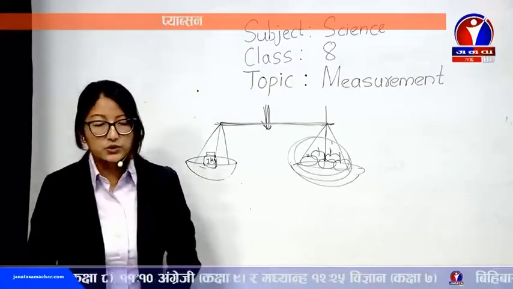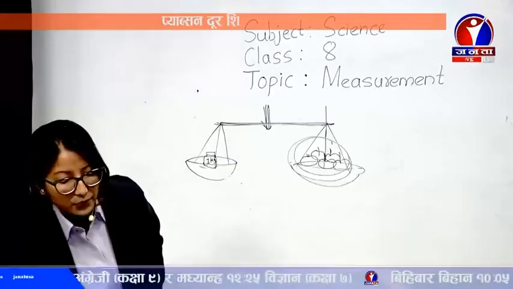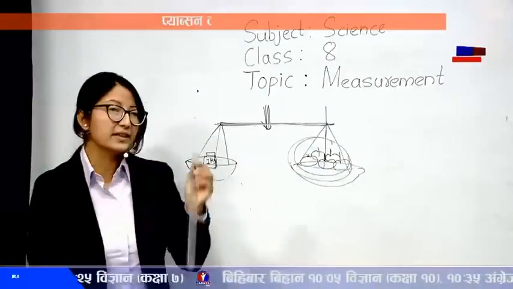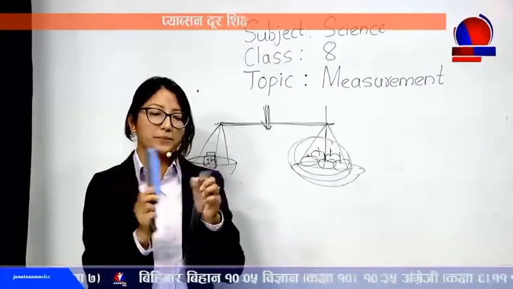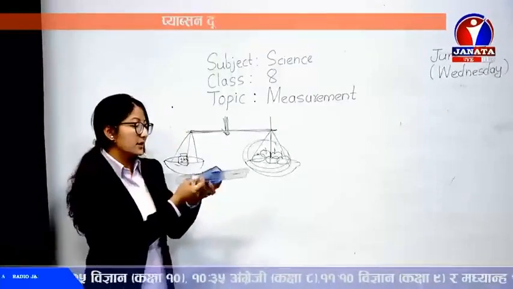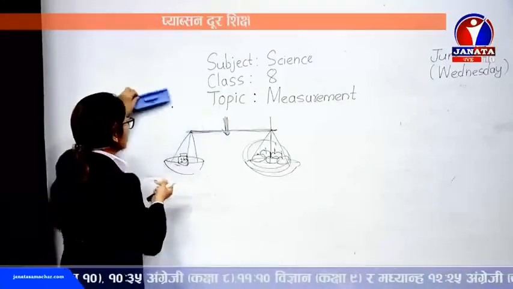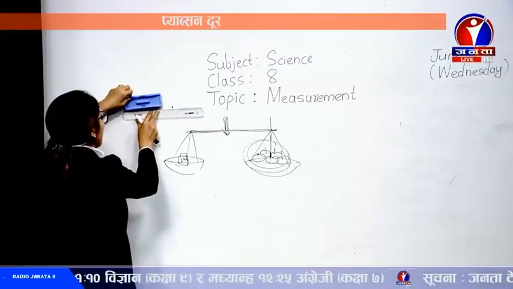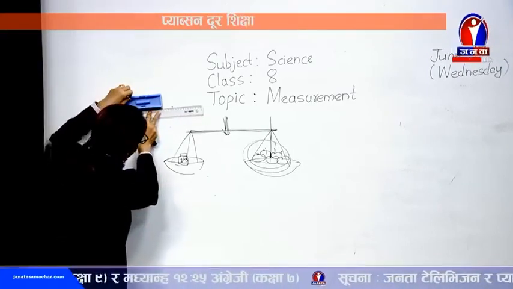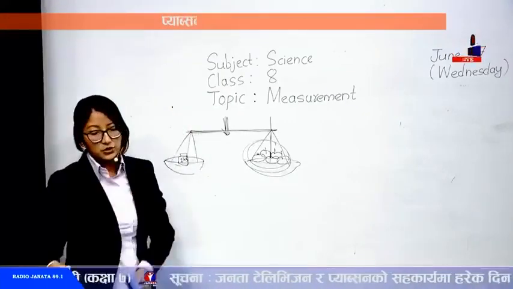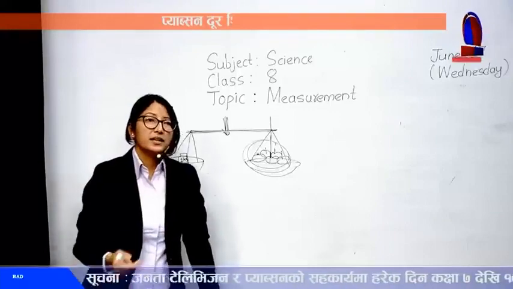Not only that, suppose I want to measure the length of this duster, the wiper. To measure it, what will I do? I'll just get a scale and keep it like this. The duster is here, and I'll keep it straight, exactly at the point, and then I come to the conclusion that it's exactly 14 centimeters. So various quantities can be measured.